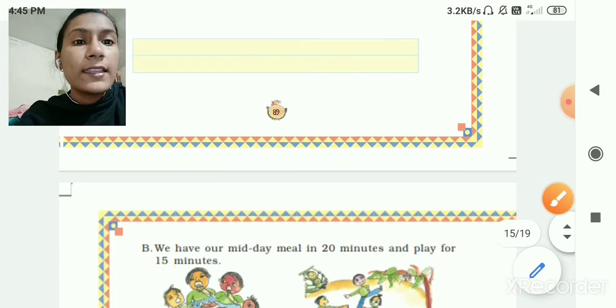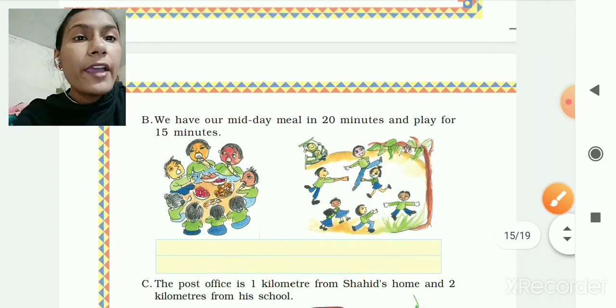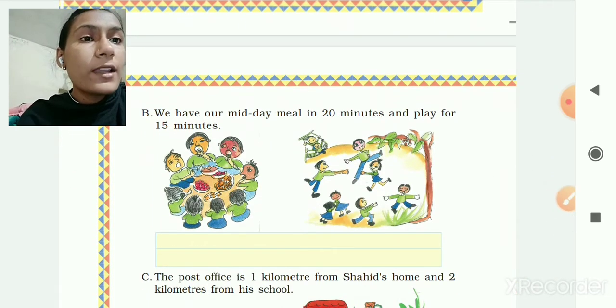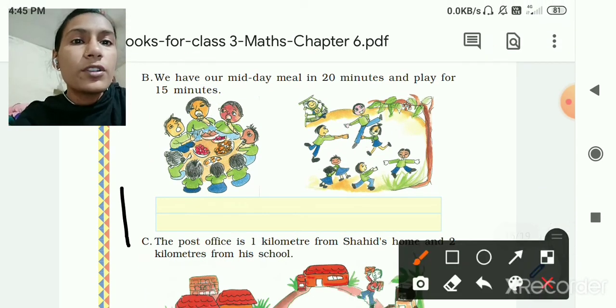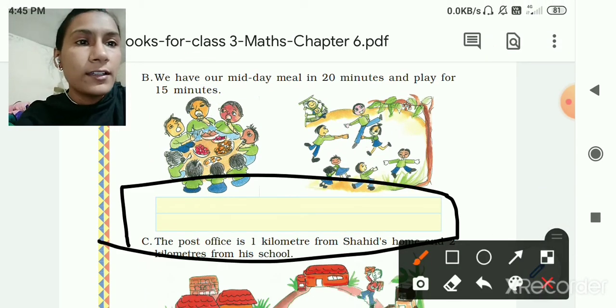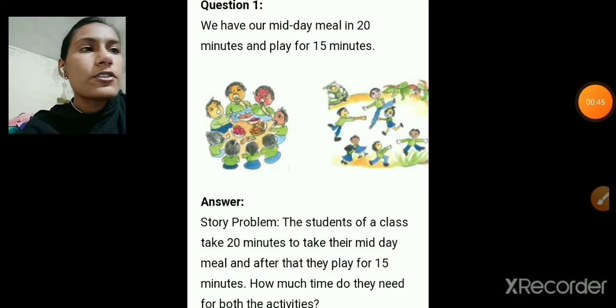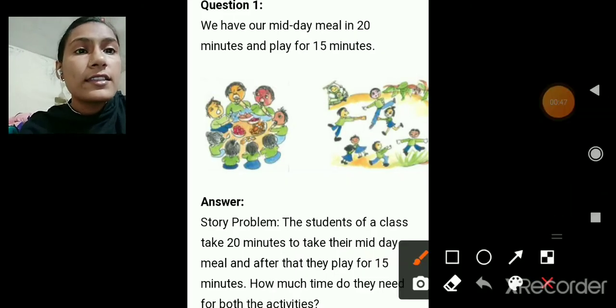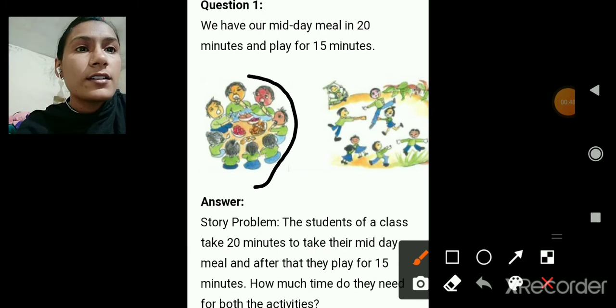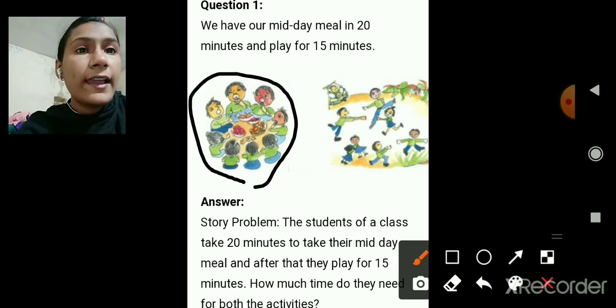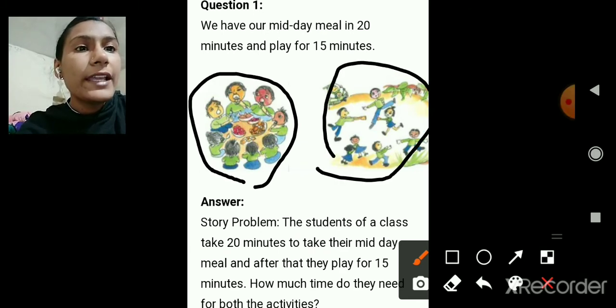Okay. The next, we have our midday meal in 20 minutes and play for 15 minutes. So what can be the story problem? You can see this picture. This is the time of midday meal and this is the playing time.